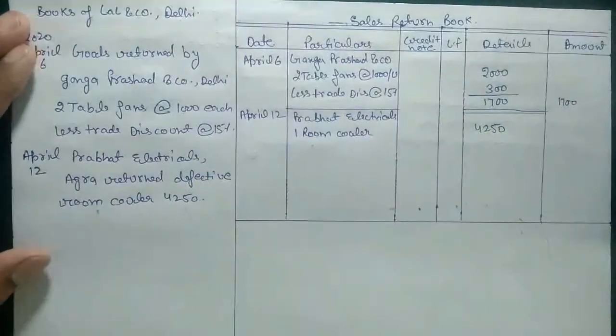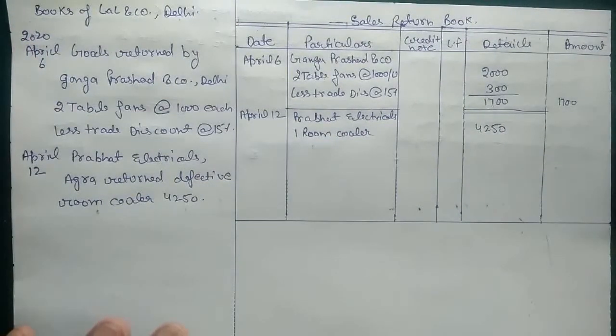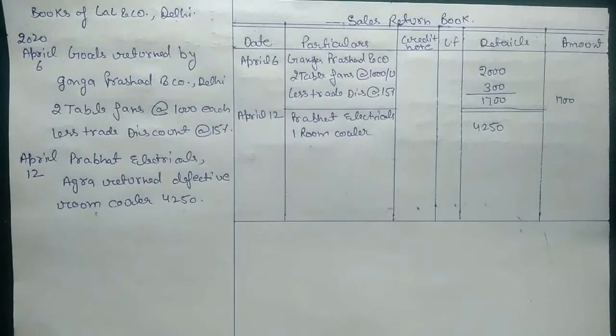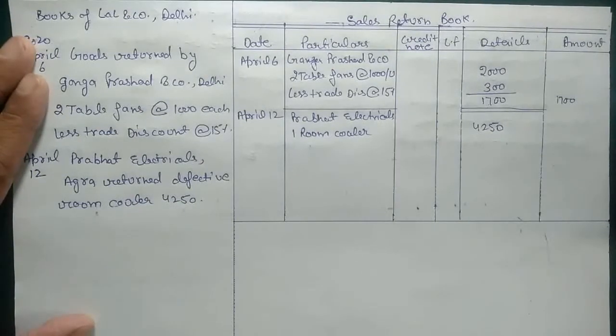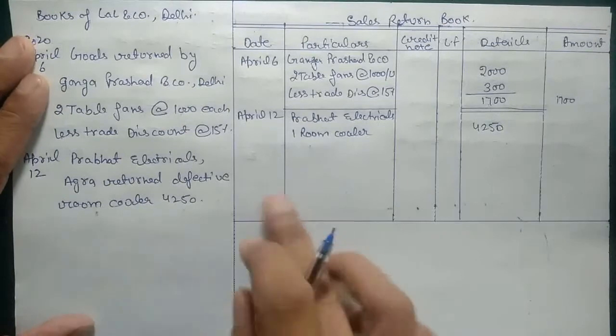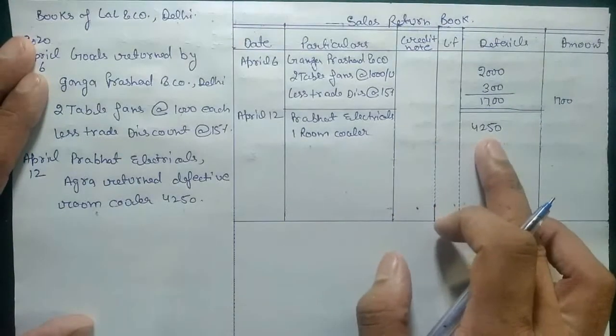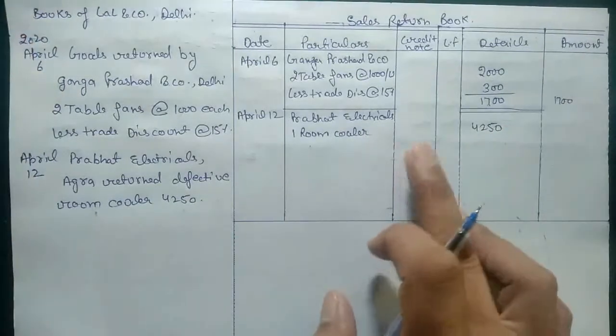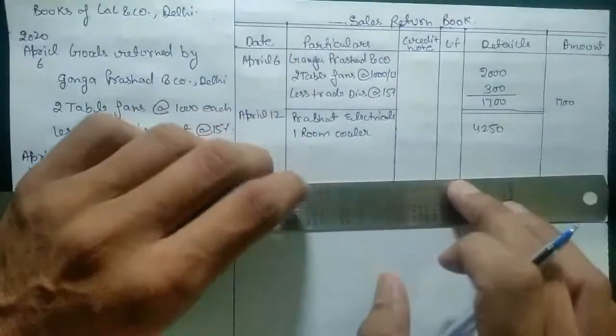Now in this entry we also have a specification of why Prabhat is returning goods. He is returning goods because of defectiveness of the goods. As we have discussed earlier, there may be a number of circumstances in which we can receive our goods back or we can send goods back. In this case Prabhat Electricals found some defectiveness in our goods, so they are returning our goods. We sold only a room cooler to Prabhat and we do not have any discount or any other transaction in the name of Prabhat. So we will close the account by posting a double line.